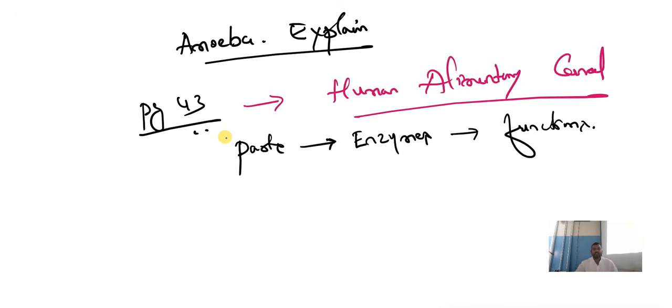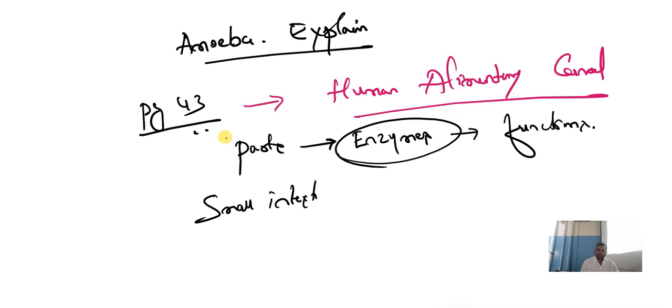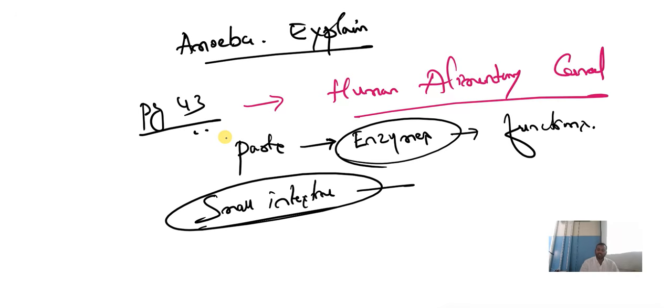Please identify the enzymes which are produced and what is the function of those enzymes, and especially about the small intestine. You need to explain the digestion of food in the small intestine. How the digestion of food takes place in the small intestine. During this only these enzymes will act.